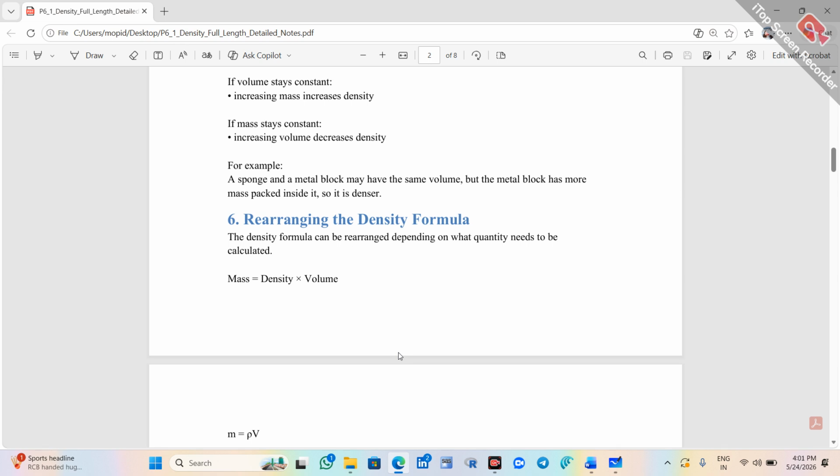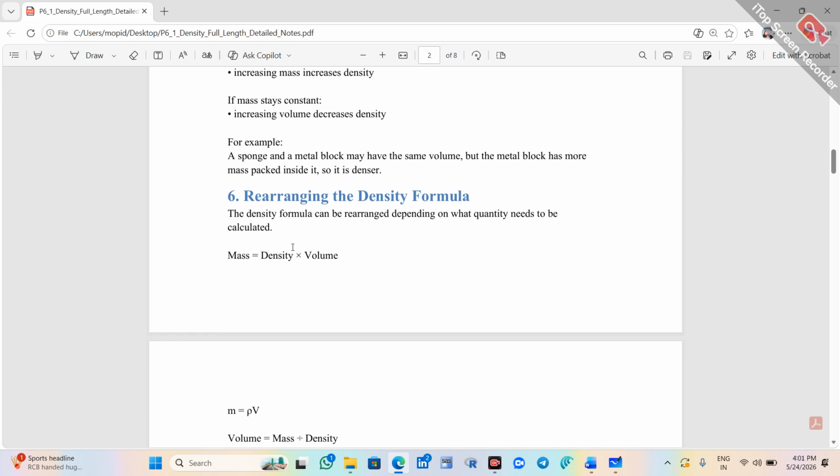Next, rearranging the density formula. We can find the mass and volume when we know the density. The density formula can be rearranged depending on which quantity needs to be calculated.